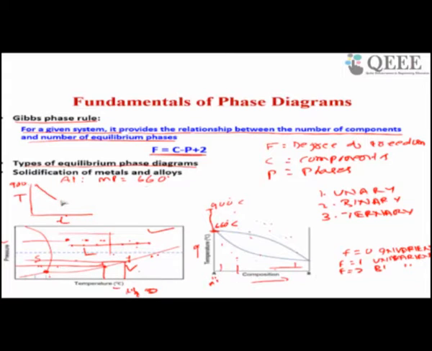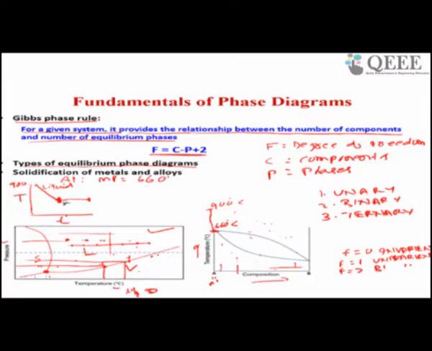Now when you solidify aluminum, solidification will take some time. Here the solid crystals will freeze. At this temperature the first solid crystal will form, and just before this you have 100% liquid.